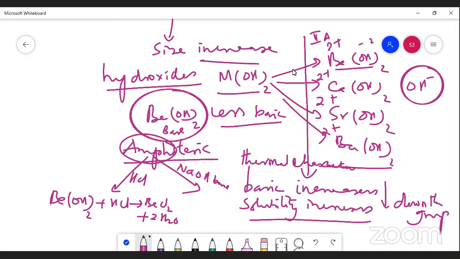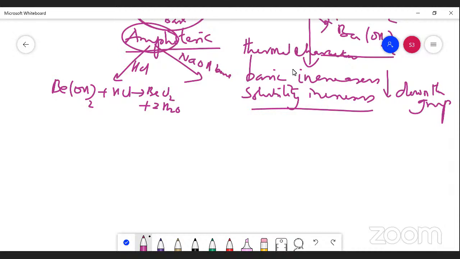Now you take the reaction. Beryllium hydroxide, Be(OH)2, reacts with sodium hydroxide.